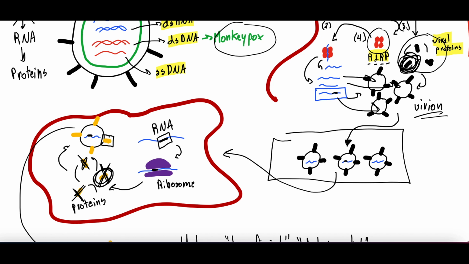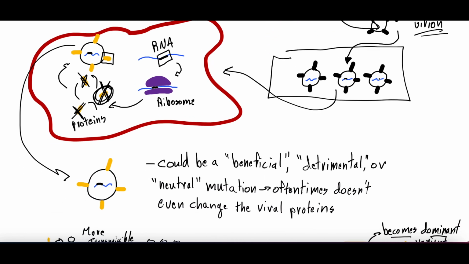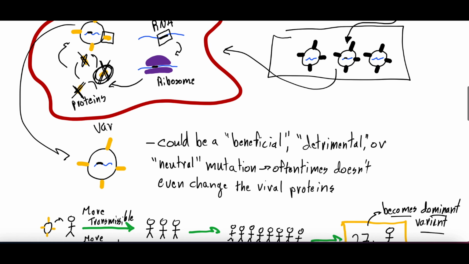You can see the yellow protein sticking off the surface, whereas the original wild type or native strain had a black protein off the surface. So now you have this new variant. And this variant has a mutation that led to a mutation in its RNA code that led to a different protein, right? Because the RNA codes for the proteins. So this mutation said, hey, instead of putting this amino acid, which amino acids build proteins, instead of putting the one you usually do, we're going to put this different amino acid in the sequence, and that can create a new protein.